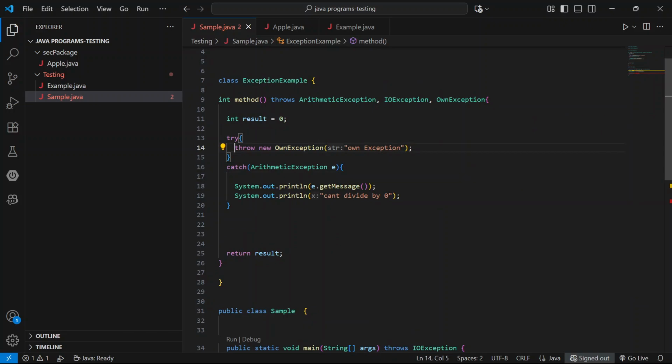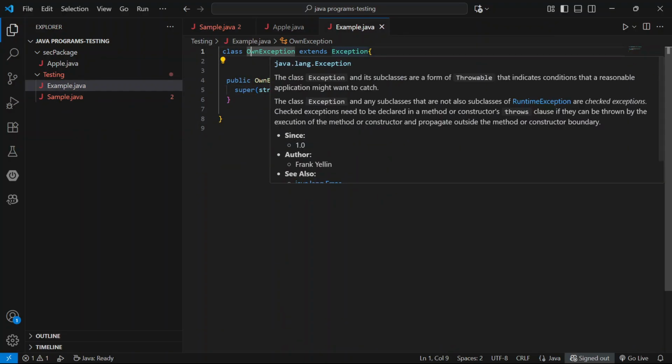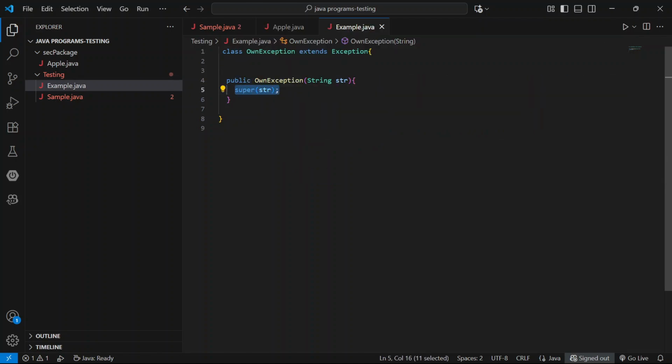Here we are throwing the exception explicitly. What kind of exception? Custom exception. This is our own exception, and this is a class. All the exceptions are classes only. Passing the message, own exception. It calls here and extends Exception, and super passes that message to Exception.